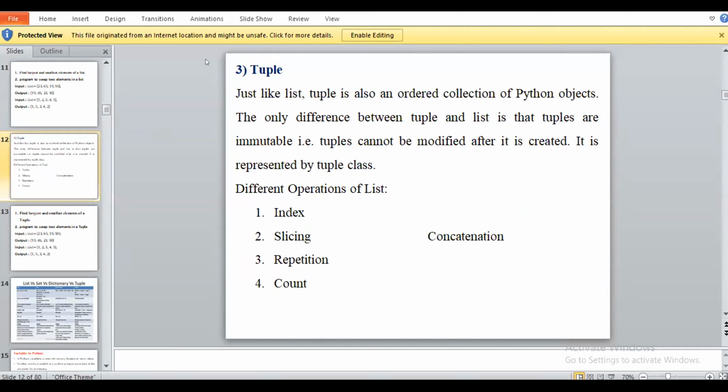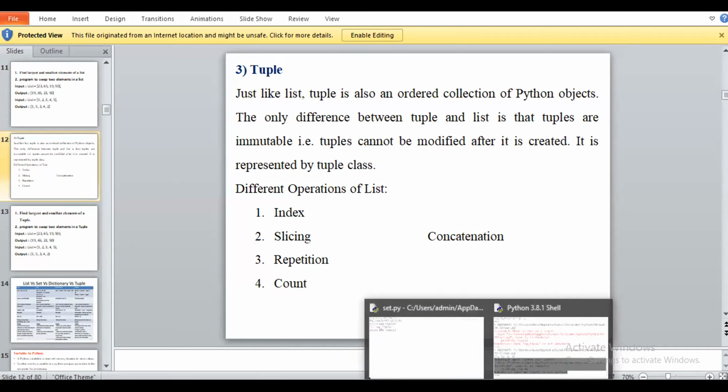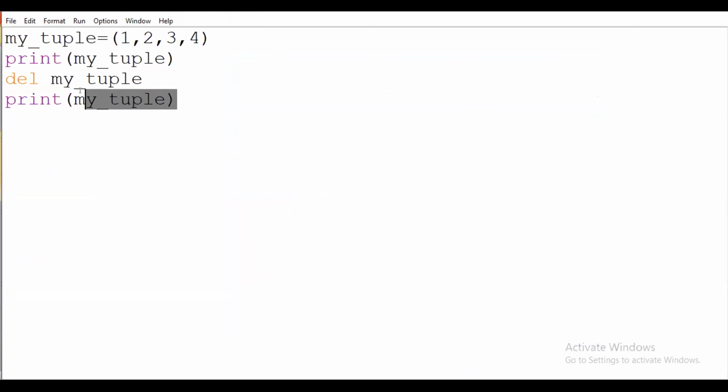Okay, I will explain the tuple point once again. So a tuple is like a list. A tuple is an ordered collection of data, but the only difference between a tuple and a list is that it is immutable. Means what? In a list and dictionary we are adding content, but in a tuple we can't add an element. So for that we have different operations, which we will see here.